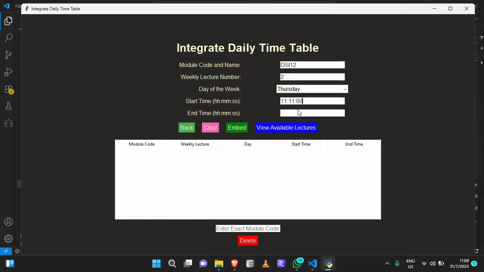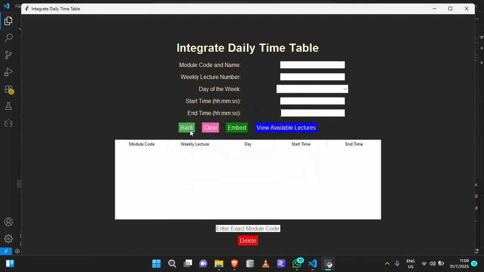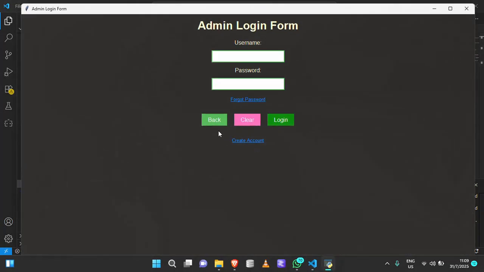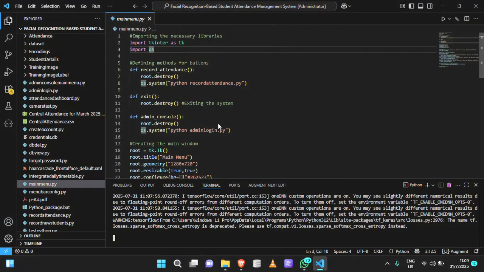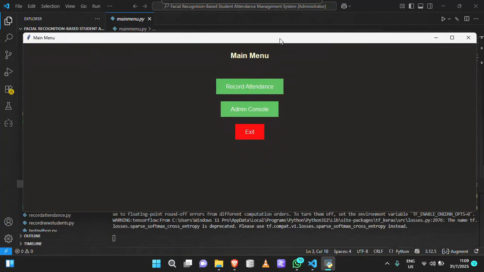Then let's say 12 here so that we won't waste time. Then when we click embed, the timetable is already embedded. So this is the timetable that's going to automatically log and automatically unlock when the time reaches what we just set.